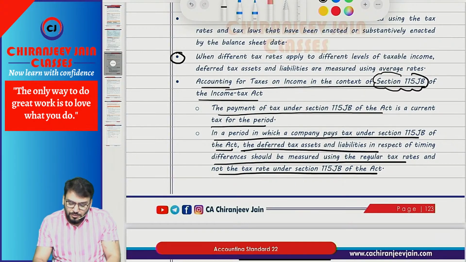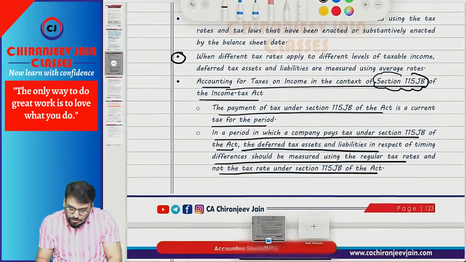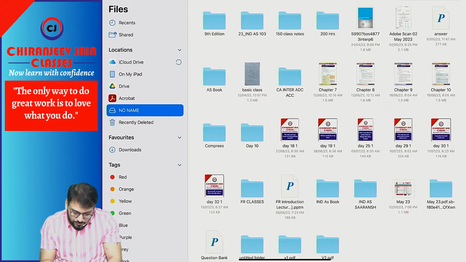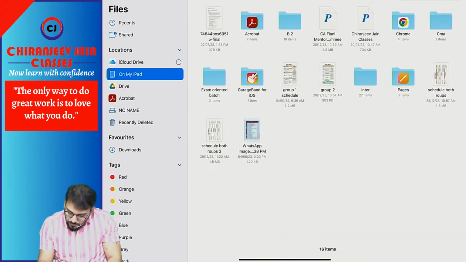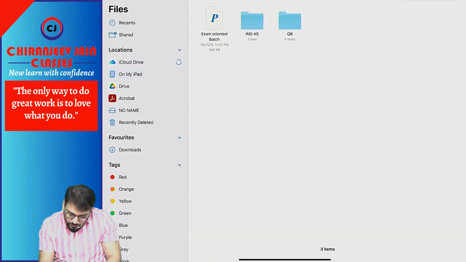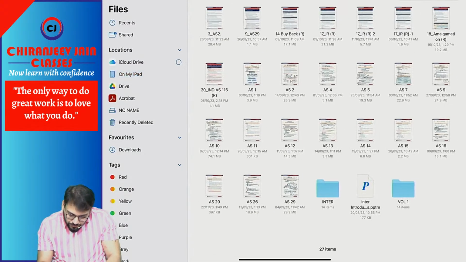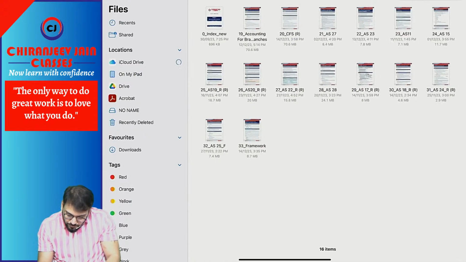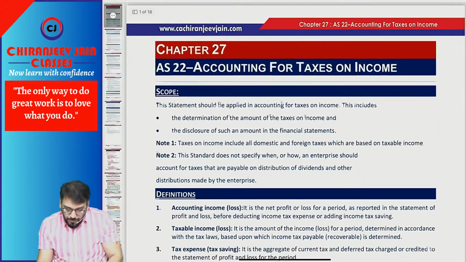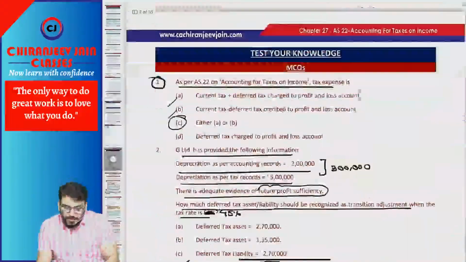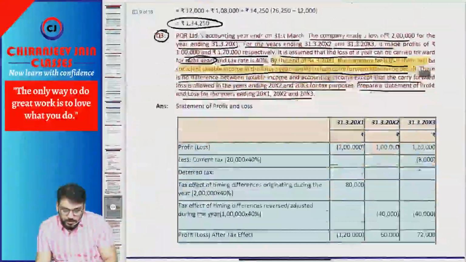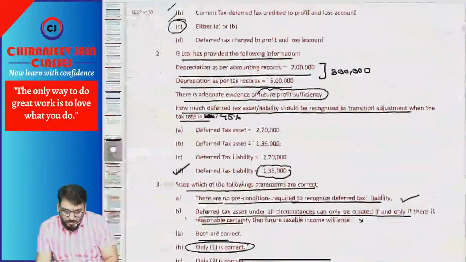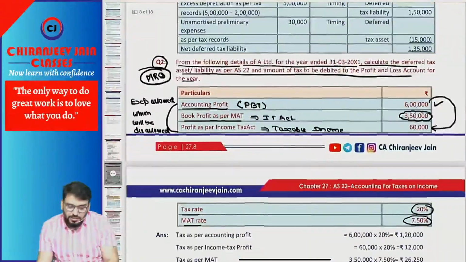I would like to revise one question of this, because if this question comes, how to react in the exam hall? Can I take one question? One question we have done in class now. There are many questions we have done. Second question. Chalo. This was the question.